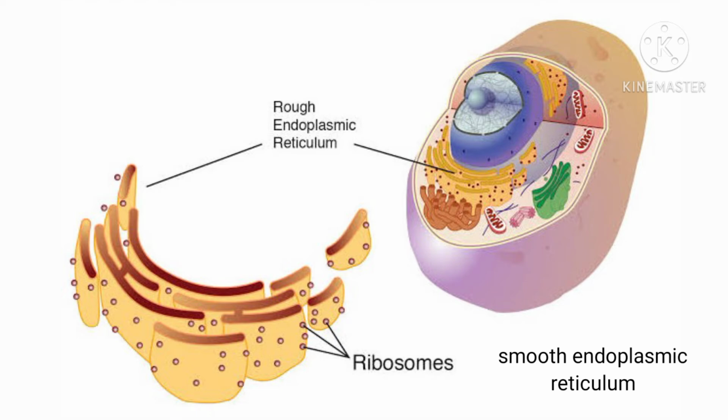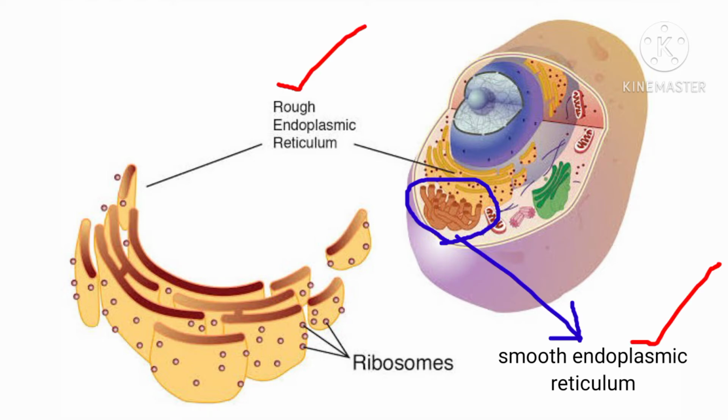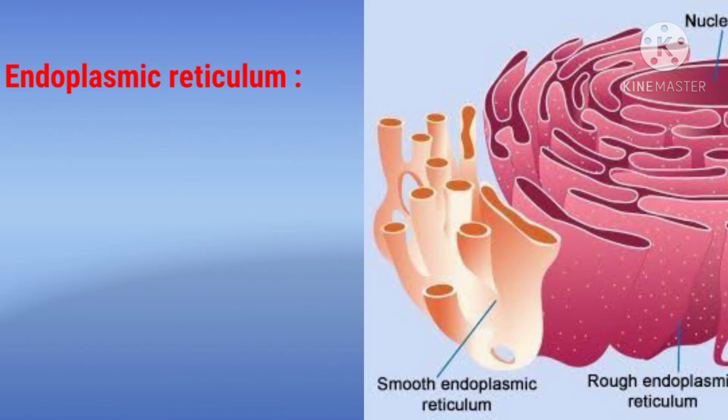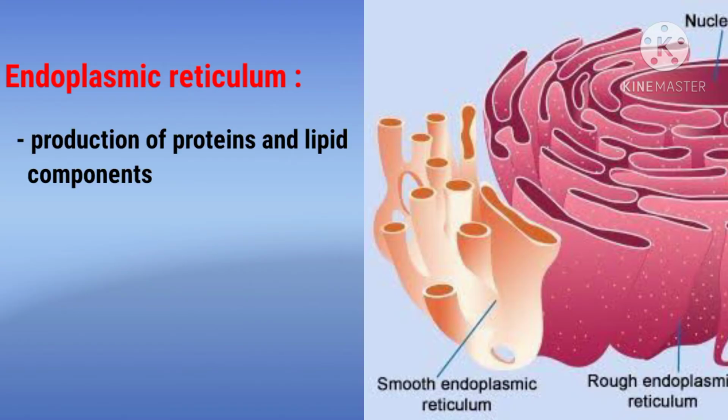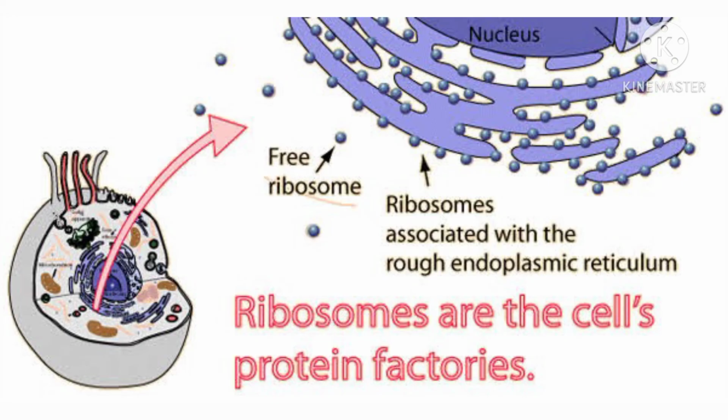The endoplasmic reticulum is of two types: rough endoplasmic reticulum and smooth endoplasmic reticulum. This endoplasmic reticulum produces the proteins and lipid contents in the cell. It also helps in the transport of proteins. Next is ribosomes. Ribosomes are the sites of protein synthesis in the cell.